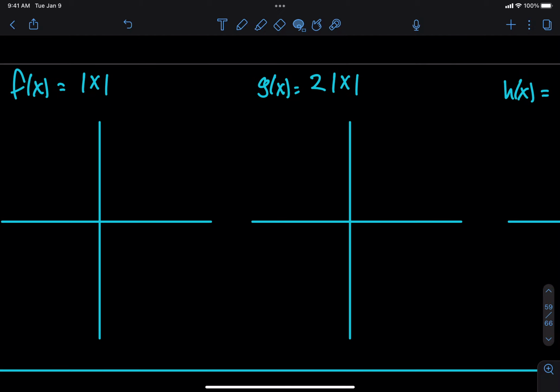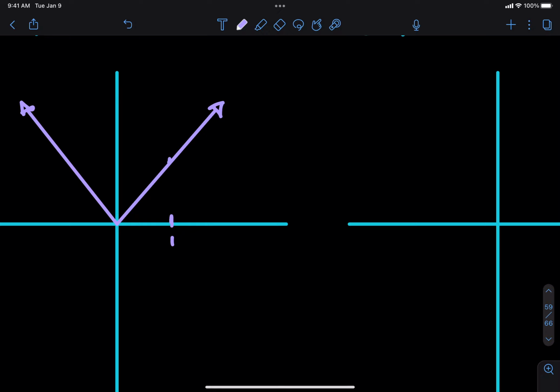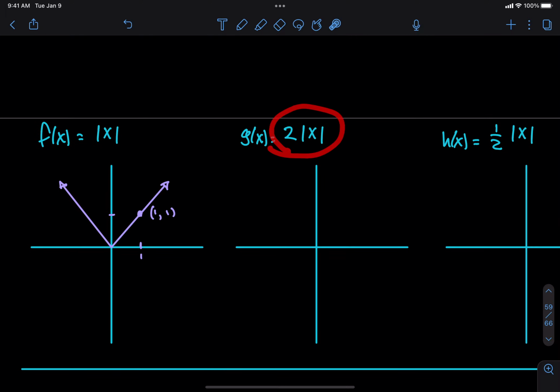So the absolute value function, our old friend. How does that one look again? Like a V, right? I'm seeing people do it with their hands. Good. We got a V. All right. So here's what I'm going to do. I know I have the point 1, 1 on the graph of this function. And if I'm going to do 2 times the absolute value of x, well, the absolute value of x is what goes in the y spot, right? So in the y spot, I'm going to multiply by 2. So instead of having the point 1, 1, what is the point going to be?